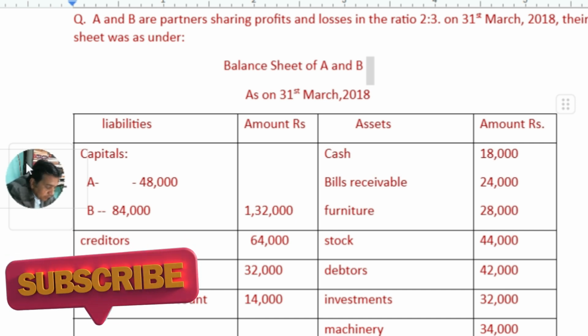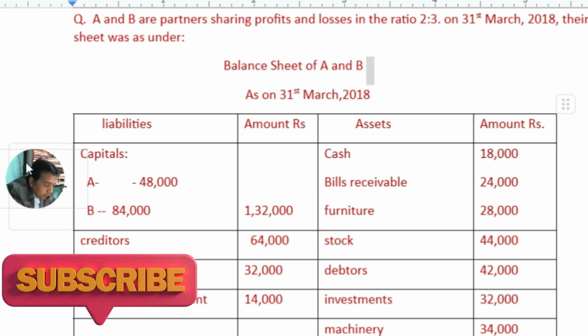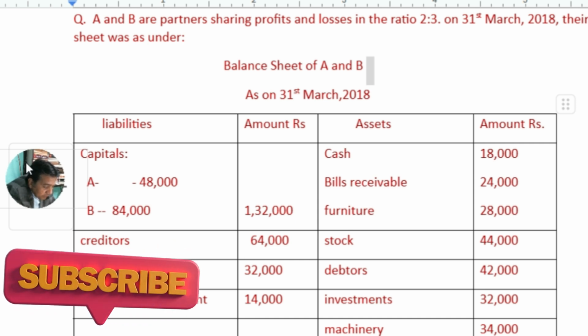Today I am here with a chapter on partnership, with a problem based on the admission of a new partner.